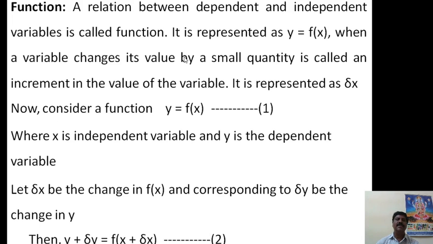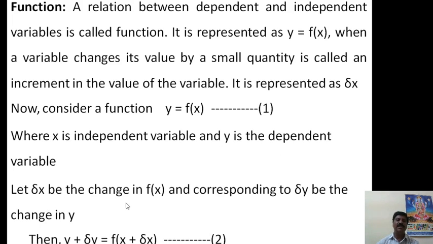Now consider the function y is equal to f of x. This is a function because of the dependent variable and independent variable relation. Call it equation number 1, where x is the independent variable and y is the dependent variable.